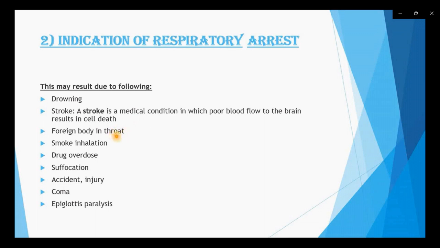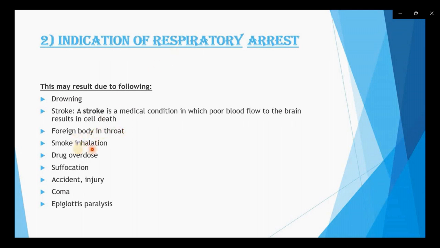Okay, now we are going to discuss the third point, that is the foreign body in the throat. It could be a coin, a metallic part, or anything that gets stuck in our throat, and then the person's breathing gets stopped.